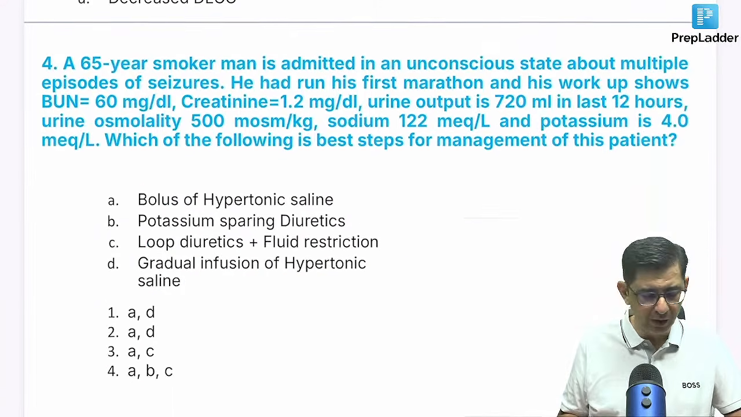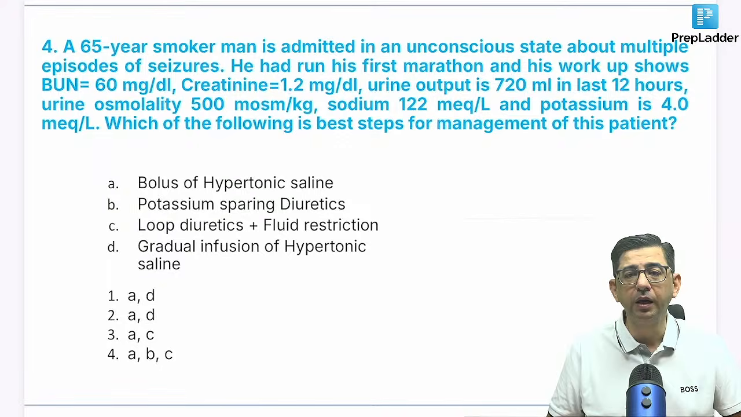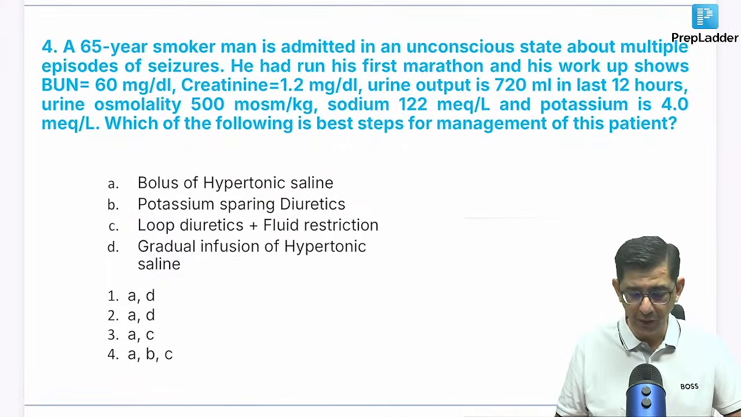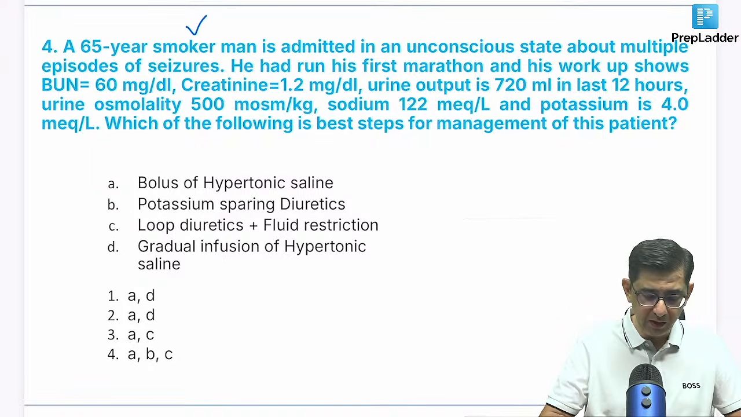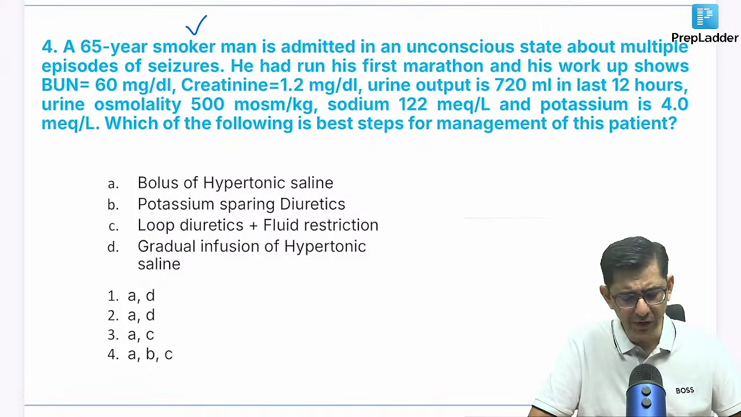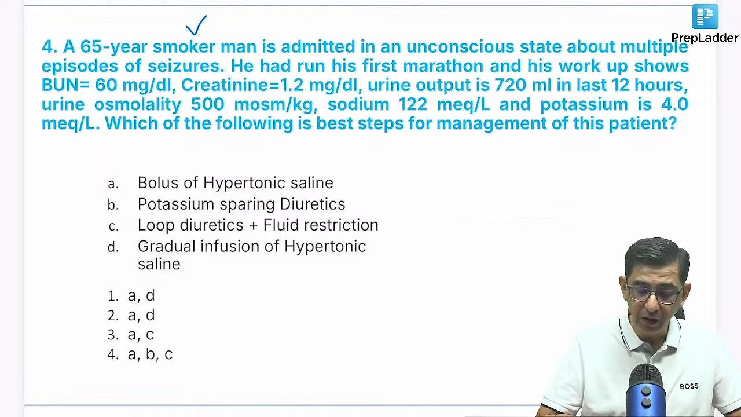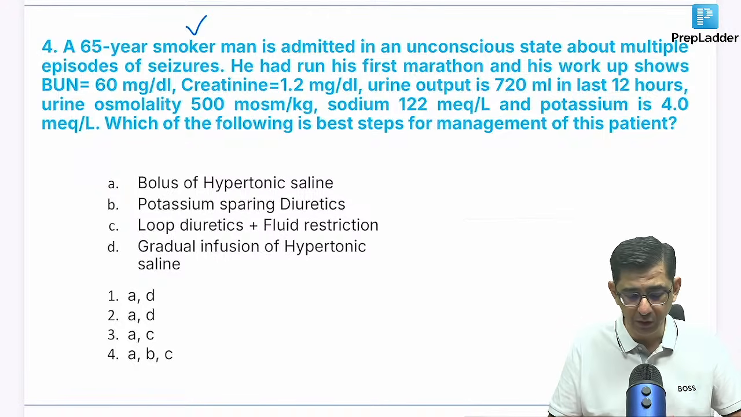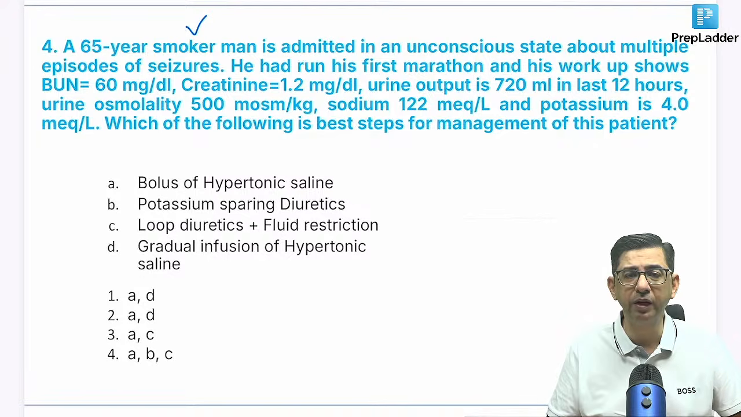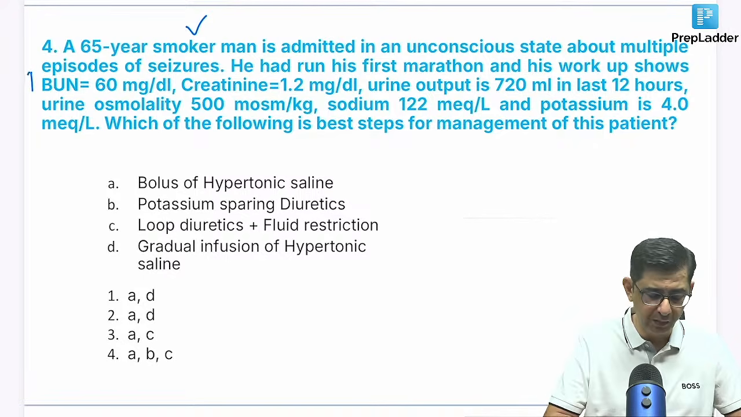Moving to the next one, we have this smoker. He came in an unconscious state after multiple episodes of seizures. So this guy is a smoker, and he has had multiple episodes of seizures. I thought maybe he's having some cancer which could have gone into the brain, since he's a cigarette smoker, an old man, so I was thinking of some kind of malignancy. Then he had the first marathon of his life, and the workup shows blood urea nitrogen is elevated, so he could be dehydrated because of the marathon race.